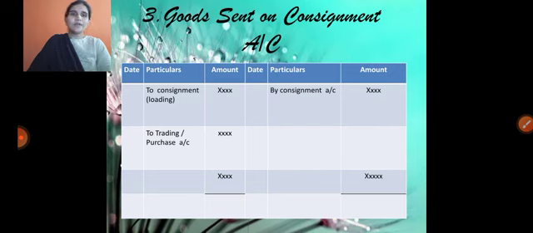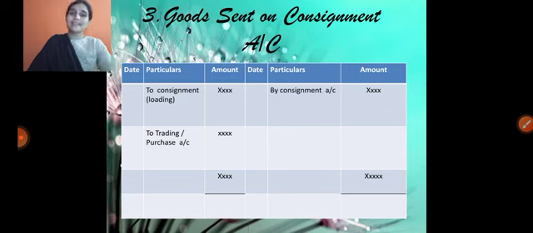Otherwise, at cost price only one entry takes place. We need to close the account by transferring these balances to trading or purchase account. In case an invoice price is there, we need to write one more entry, that is goods sent on consignment account debit to consignment account.